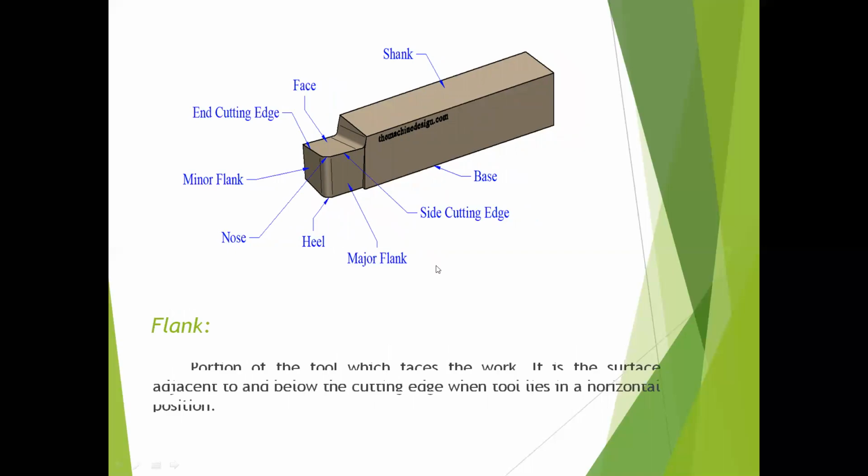Next, flank. There are two flanks, a major flank and a minor flank. The portion of the tool which faces the work. This is the minor flank and this one is the major flank, and it is the surface adjacent to and below the cutting edge when the tool lies in the horizontal position. So these are the flanks, minor flank and major flank.